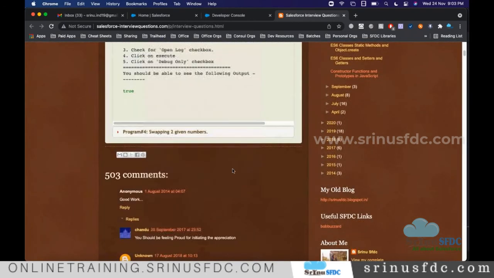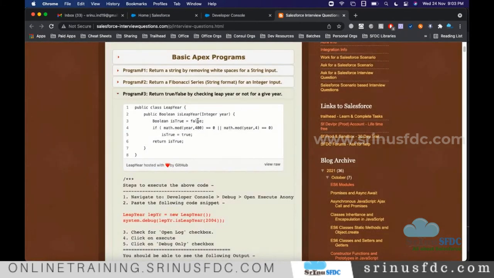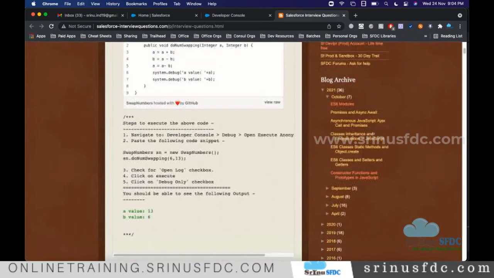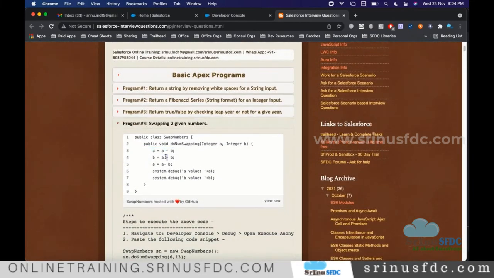And also I'm showing one more program. Now if you see, this is again to allocate the memory. This is a conditional statement, right? If, equal to relational operator, right? Checking for equality. Logical operator, or: if any one of the conditions is satisfied, it will enter inside and execute this one. Okay, so here conditional statements are used, right? So like that. When you see the programs, you'll be knowing, right? This is system.debug to print in the log.